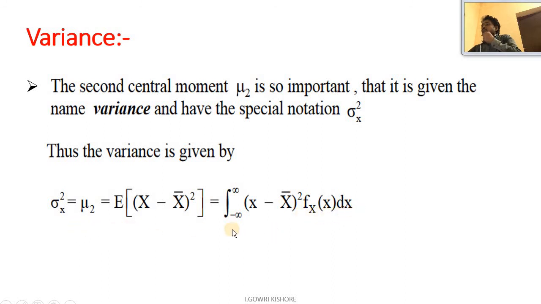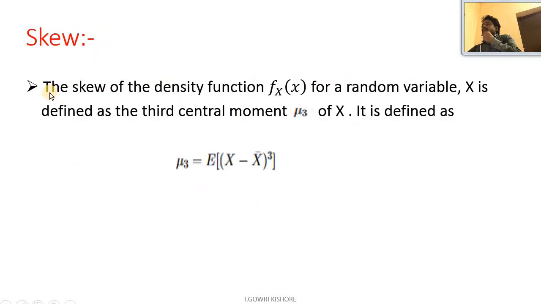So it represents the variance. Skew: the skew of the density function f_X(x) for a random variable x is defined as the third central moment, that is mu_3 = E[(x - x bar)^3]. So it represents the skew.